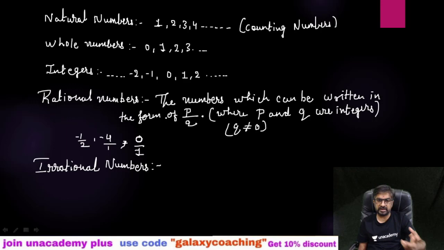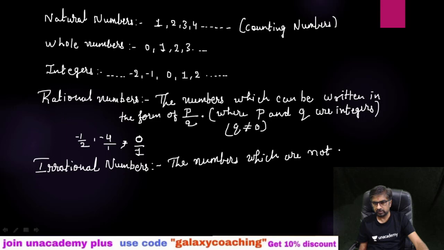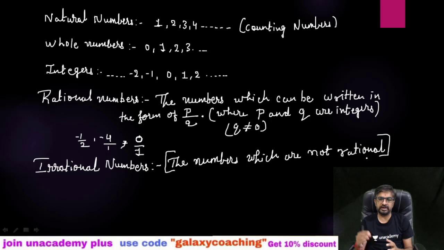Or you can use a second definition also: the numbers which are not rational are irrational numbers. So directly also you can do. Why am I giving you this definition? Because when you go to class 10, at that time this will be very helpful to you. That's why I am giving you this.